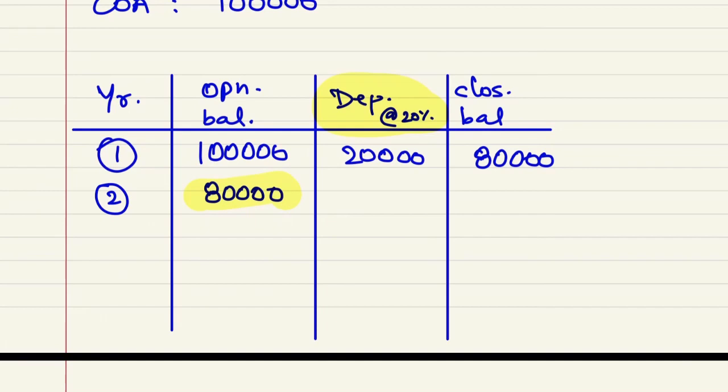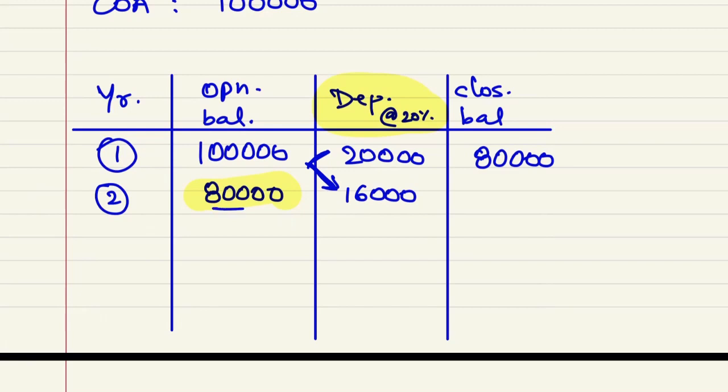Now the depreciation would be 20% of 80,000, that is 16,000. So now see why it is called reducing balance method, because now the depreciation is reduced. Why is it reduced? Because we are charging the depreciation on the WDV, that is 80,000.